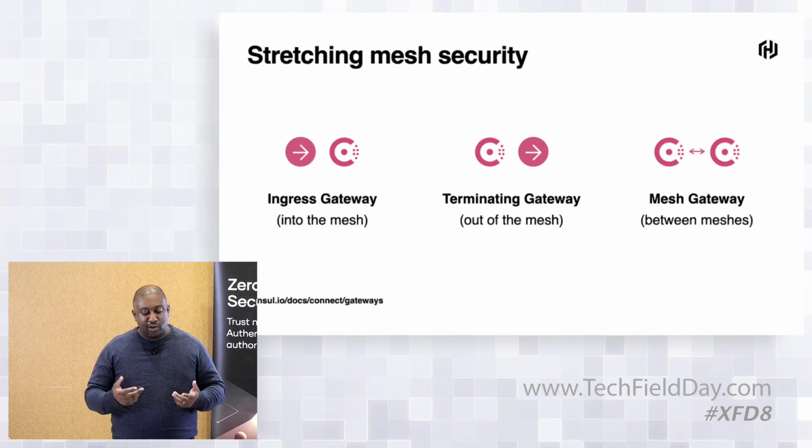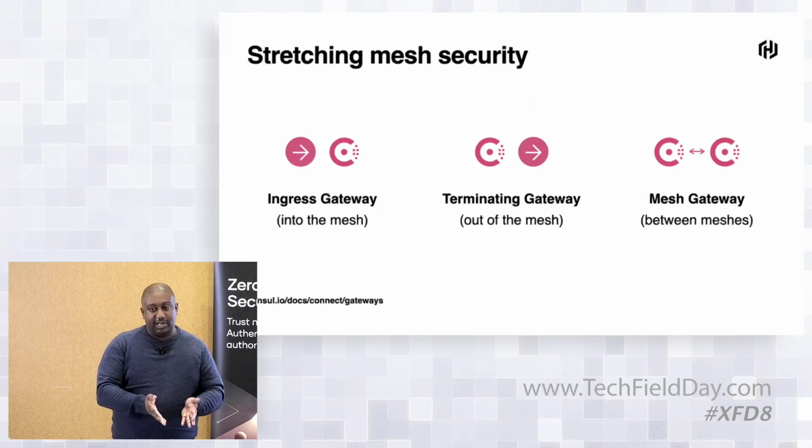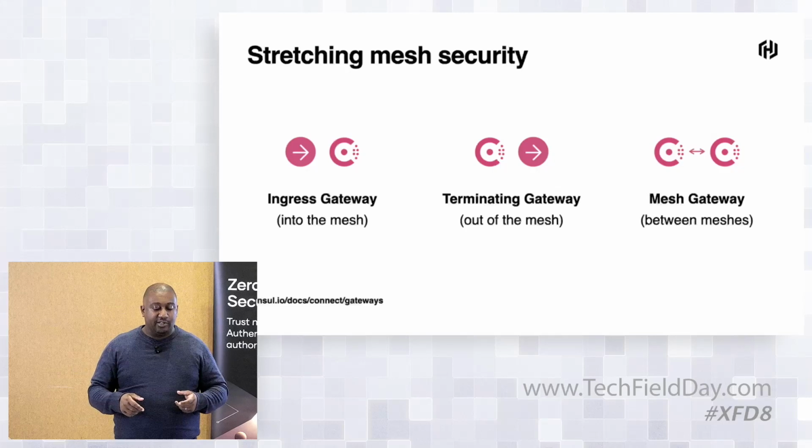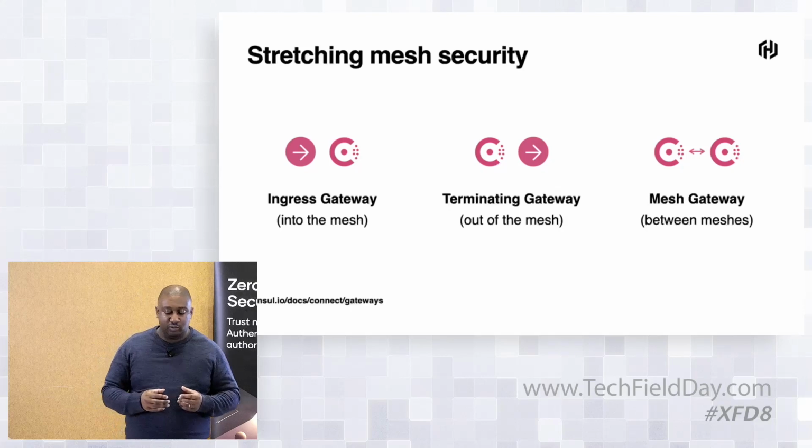We also have a terminating gateway, which is specifically what we're going to talk about in this part of the conversation. The terminating gateway allows us to bring things which are outside the mesh under mesh control. In our example, we have the managed database in Azure. I can't install a Consul client on that because I don't have access to the actual infrastructure itself. So we can set up a terminating gateway and bring that under mesh control. I'll show you how we do that in terms of workflow.